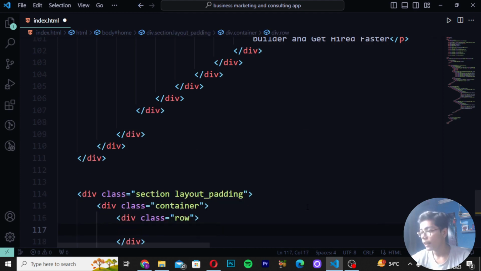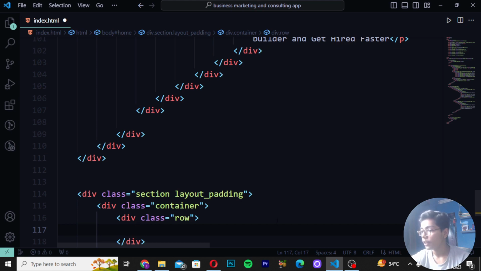Then move down here as well, and after doing all that, simply settle all of it. So you can see we have written the div class row here. After writing the div class row here, you have to give the section layout. So you can see we have written the section layout padding here like this. But before that, we have to set some other things as well to get the section layout padding. For doing that, you can see we have written the build faster, like at the top, we have written that here as well.